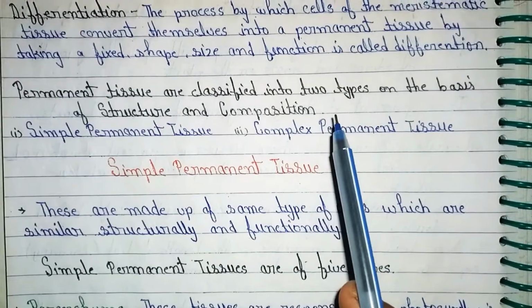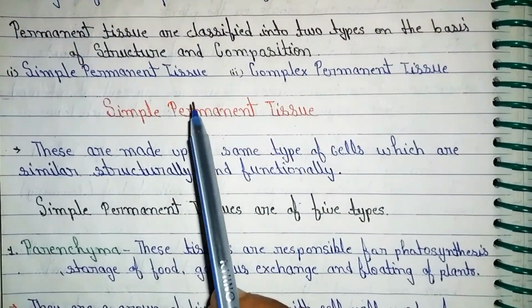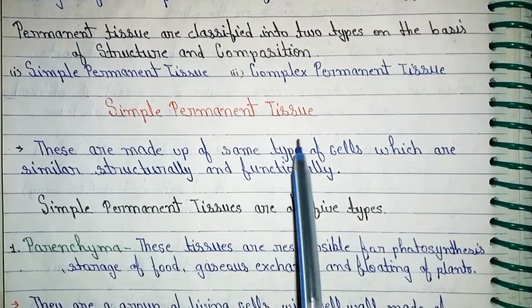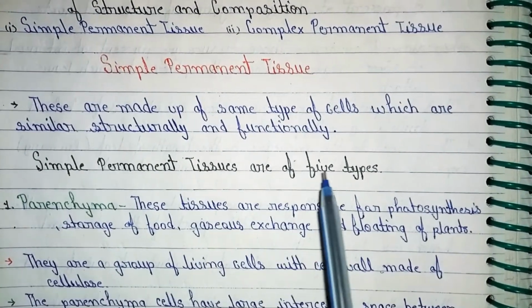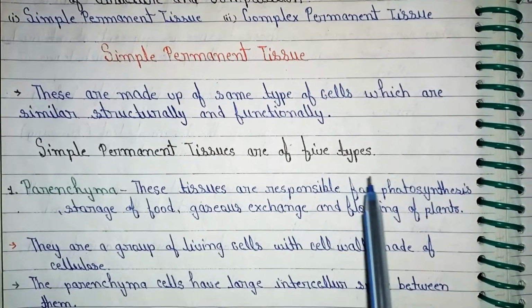Permanent tissues are classified into two types on the basis of structure and composition: simple permanent tissue and complex permanent tissue. Simple permanent tissue. These are made of one type of cells which are similar structurally and functionally. Simple plant tissues are of 5 types.